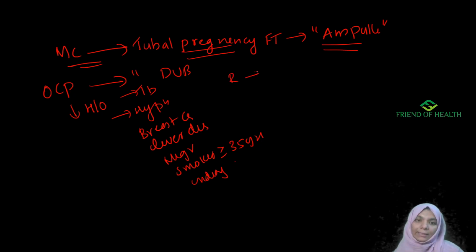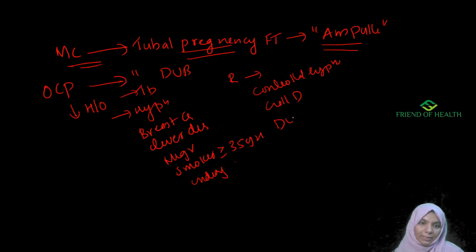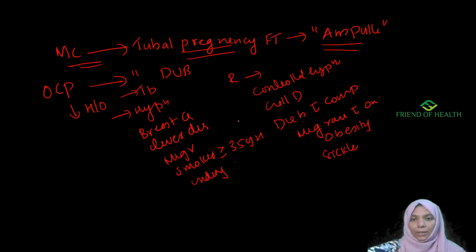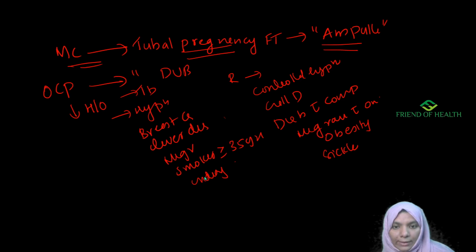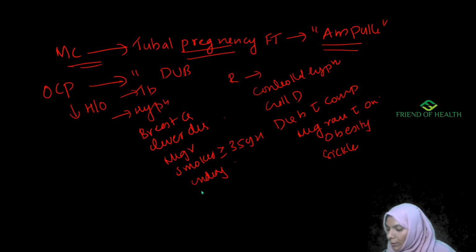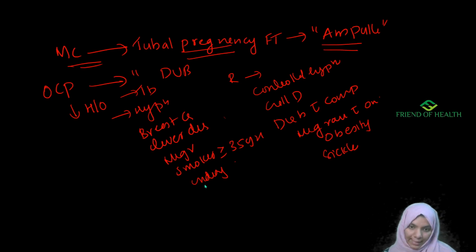Relative contraindications are controlled hypertension, gallbladder disease, diabetes with complications, migraine without aura, obesity, sickle cell disease, etc. So these are the relative contraindications. Coming to the next question. We were discussing OCP, and the question was: which one of the following is not a contraindication of OCP? DUB is the answer.